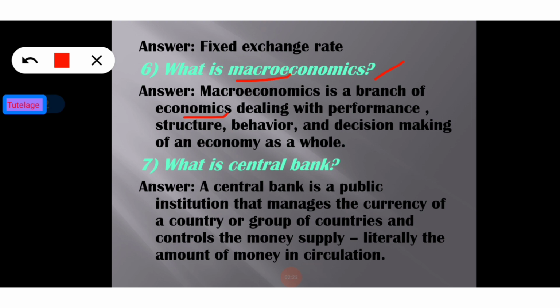That's why macroeconomics deals with the performance, structure, behavior, and decision making of an economy as a whole. So, macroeconomics deals with the study of the whole nation. That is the basic concept of macroeconomics.